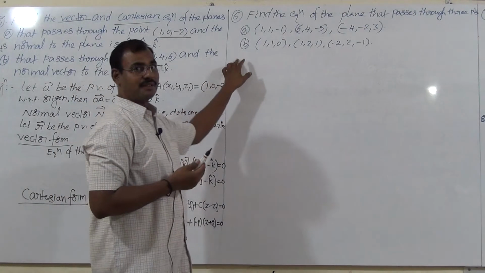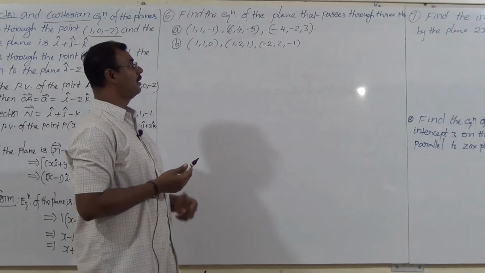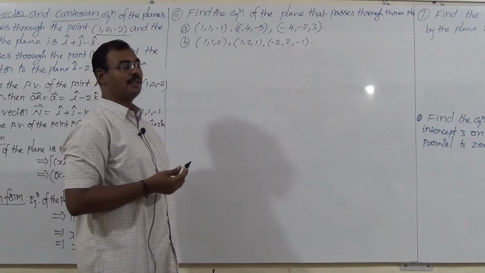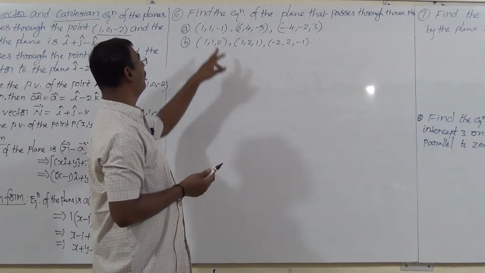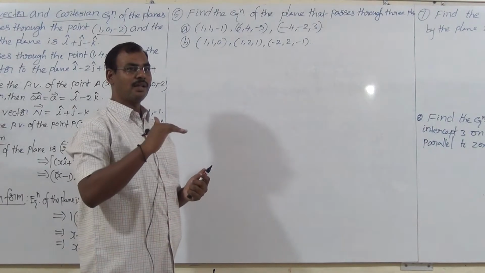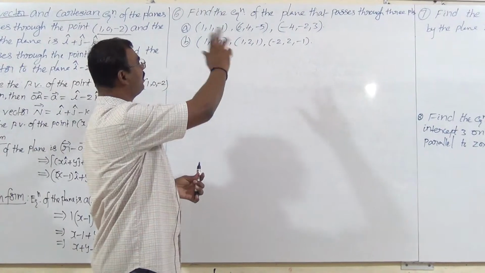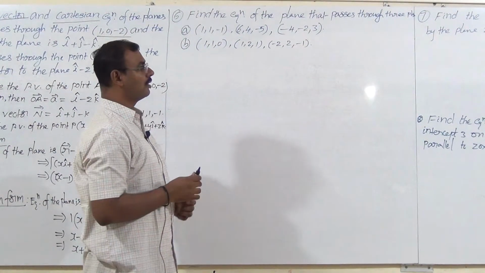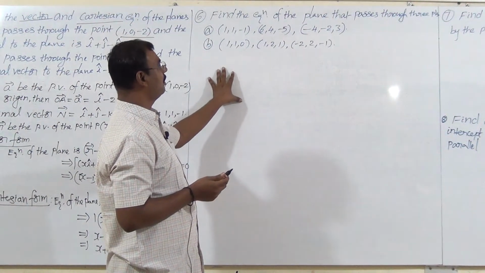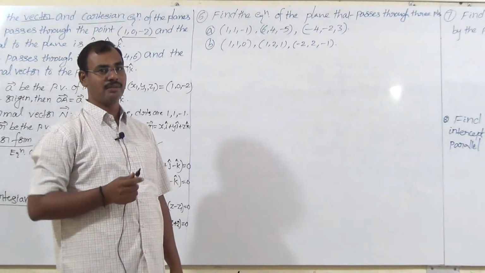Question number 6. Find the equation of the plane that passes through 3 points. These three are called non-collinear points. Collinear means they lie on the same line. But here these all will be different, so these are non-collinear points. To find the plane equation, if 3 points are non-collinear, we proved theorem number 3.